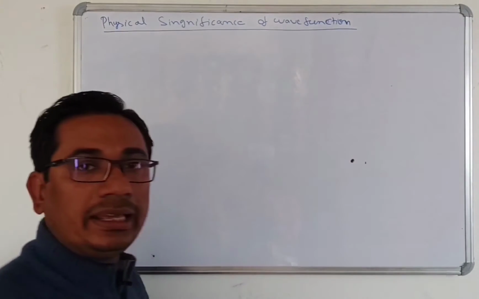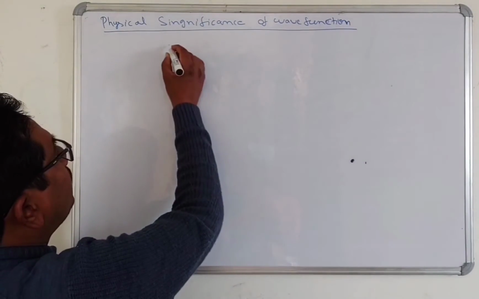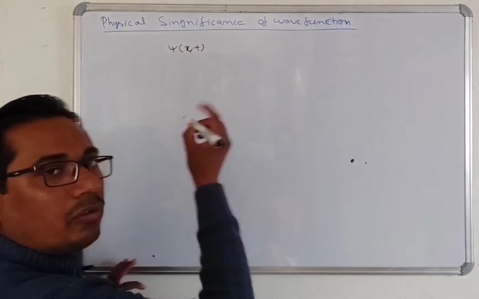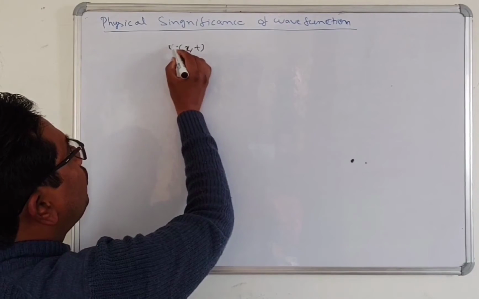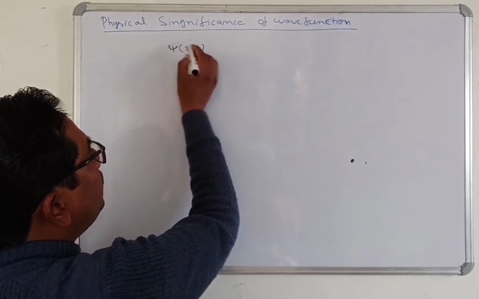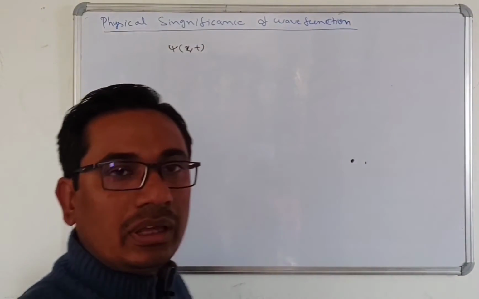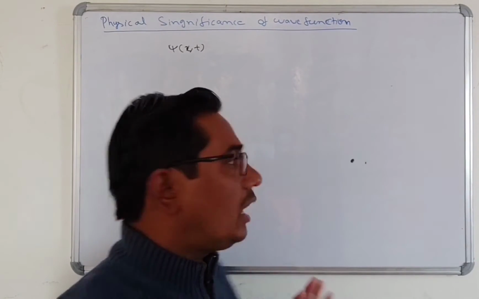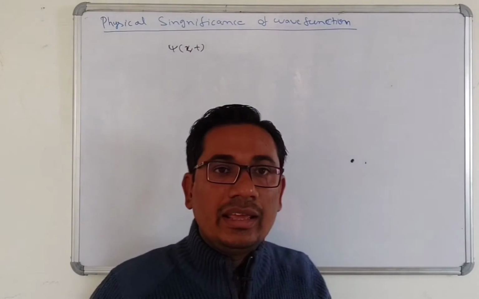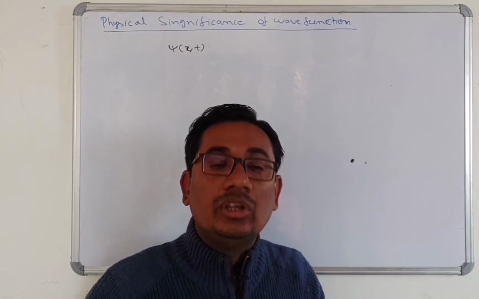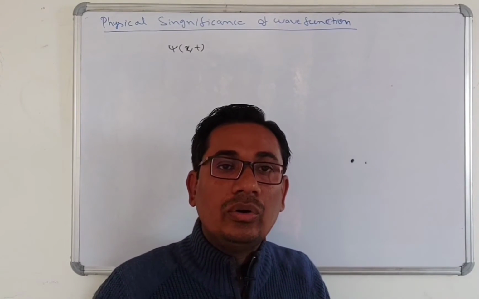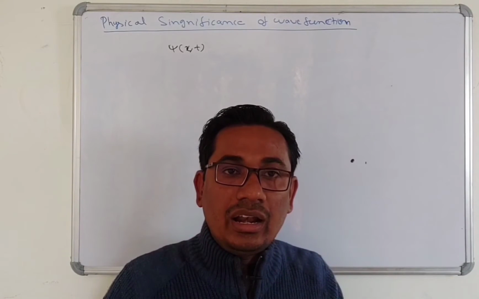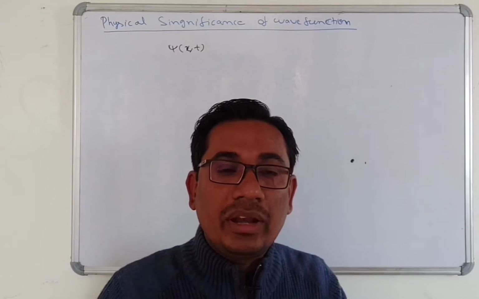What is the physical significance? Suppose this psi x,t, we will consider for the 1D case. This is a wave function for the 1D case. This wave function describes the position of the particle with respect to time. And also this wave function is a complex quantity. So how can it correspond to a real physical measurement of the system?